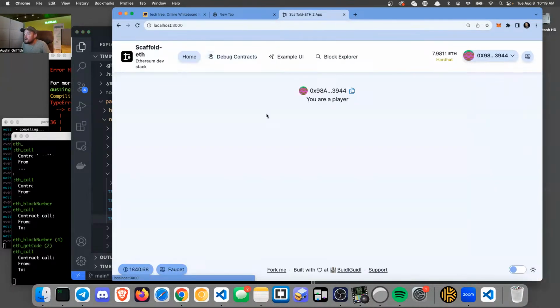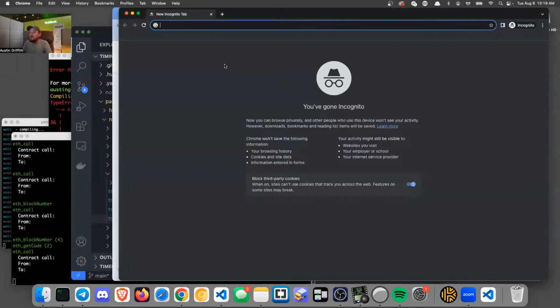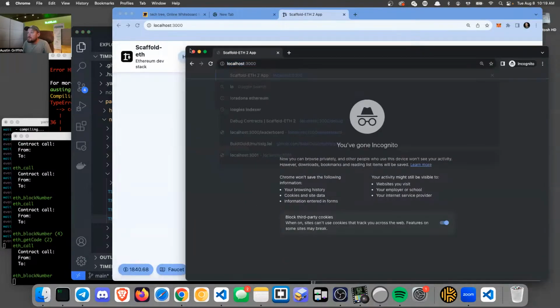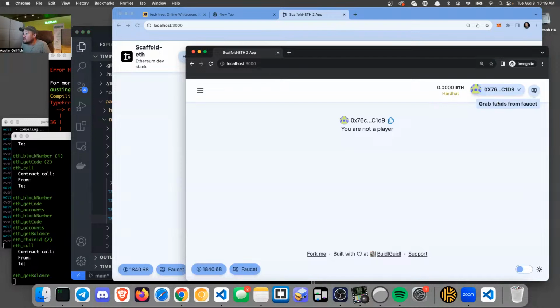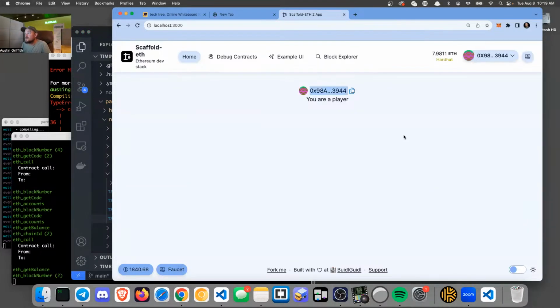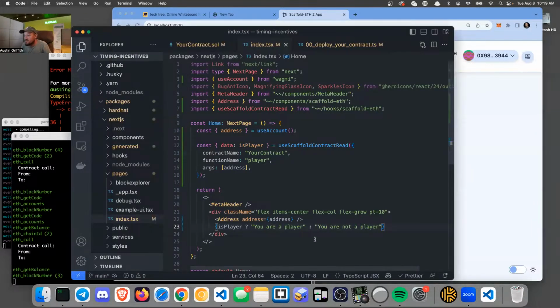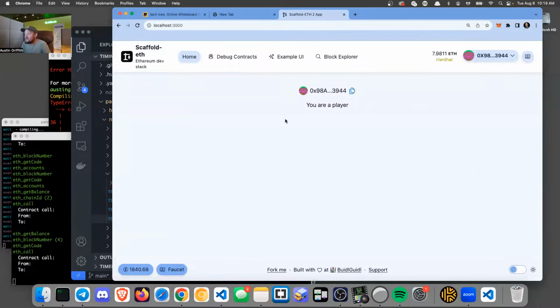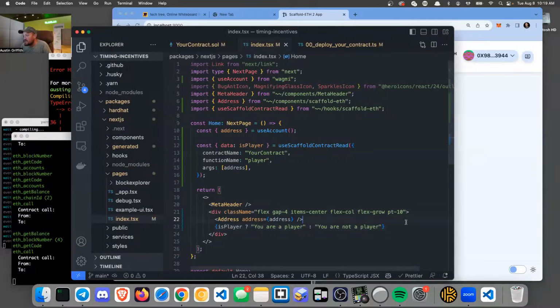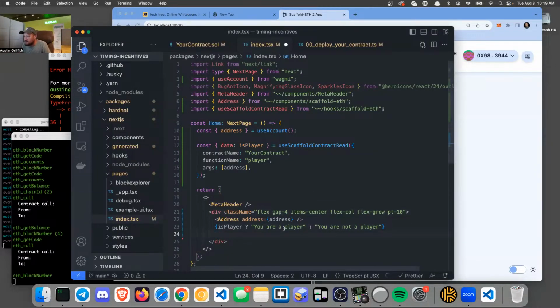Okay, and then if we go here, you are a player. So then let's check as a bad guy. Let's go to localhost 3000, brand new address, right? You are not a player. Cool. So now it shows our address, shows if we're a player. I'm going to add a gap here just to give us some spacing between these things. And then if you are a player, I want to give you a button to click.